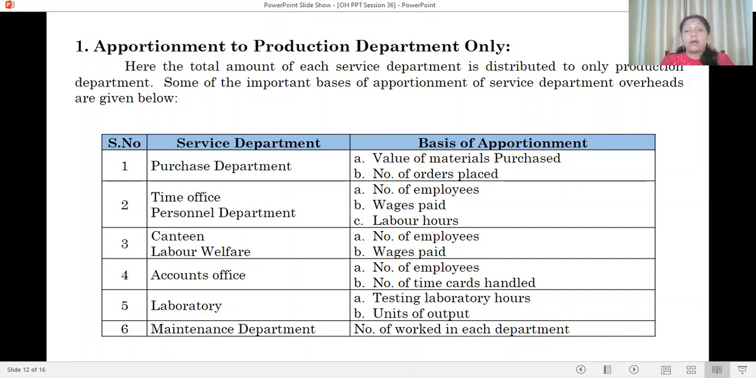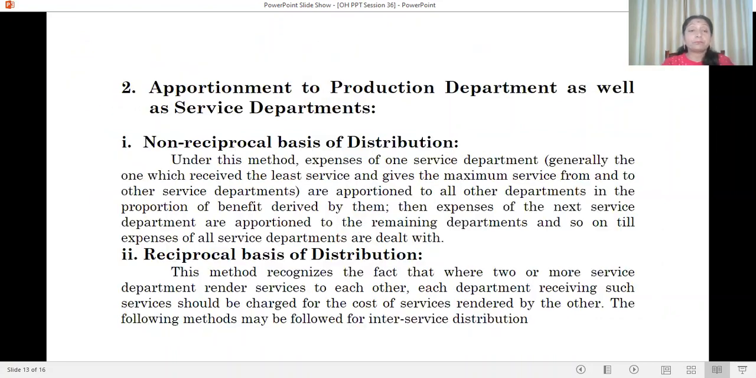Purchase department: on the basis of value of material purchased or number of orders placed. Time office and personnel department: number of employees, wages paid, labor hours. Canteen and labor welfare overheads: on the basis of number of employees, wages paid. Accounts office: number of employees or number of time cards handled, according to the problem. Laboratory: testing laboratory hours, unit of output. Maintenance department: number of hours worked in each department.